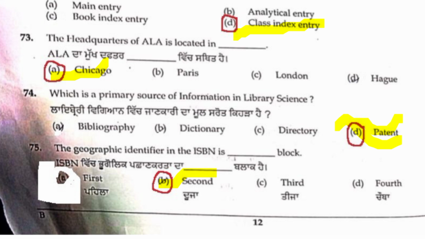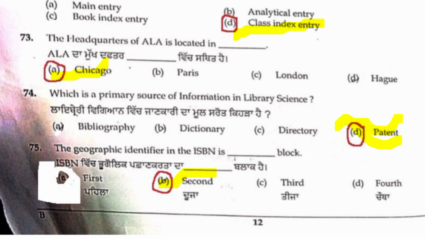ISBN is the International Standard Book Number. It is allotted by the Raja Rammohun Roy Library Foundation, RRRLF, which is located at Calcutta. ISBN consists of 13 digits. Earlier ISBN had 10 digits, now it is 13 digits, friends. So the geographical identifier in the ISBN is the second block. B is the right answer, friends.